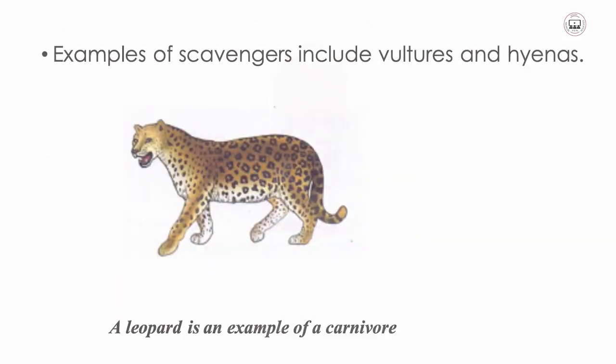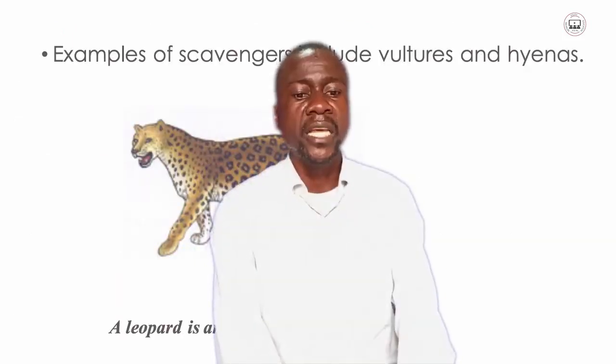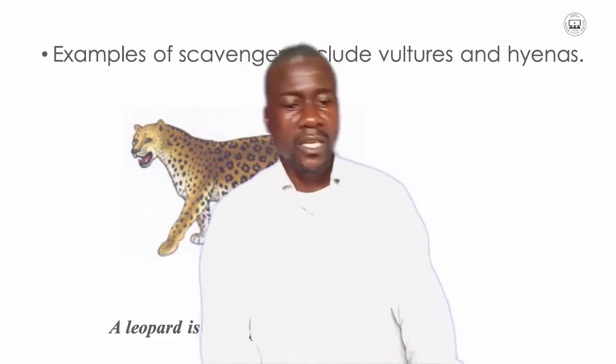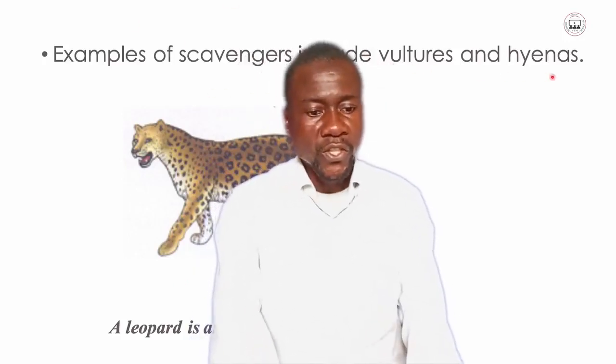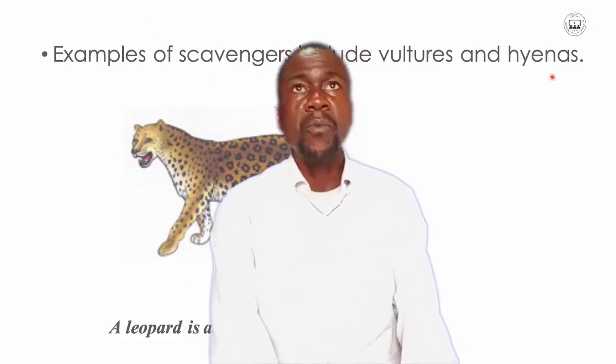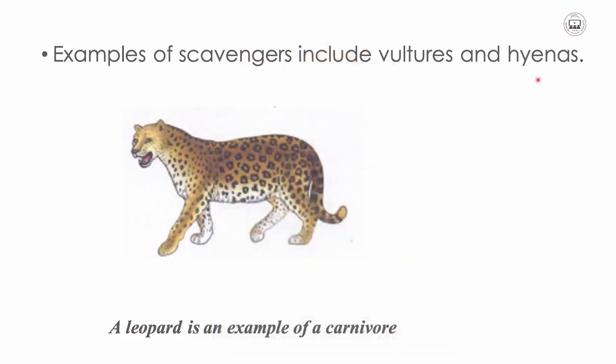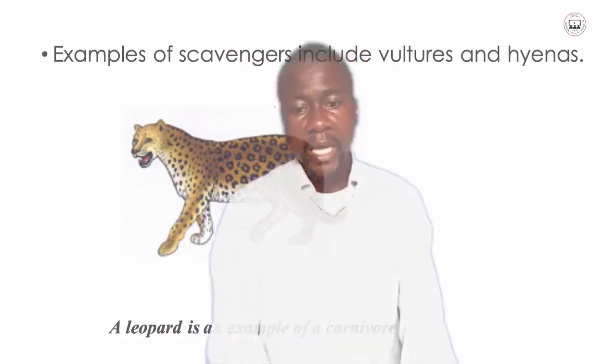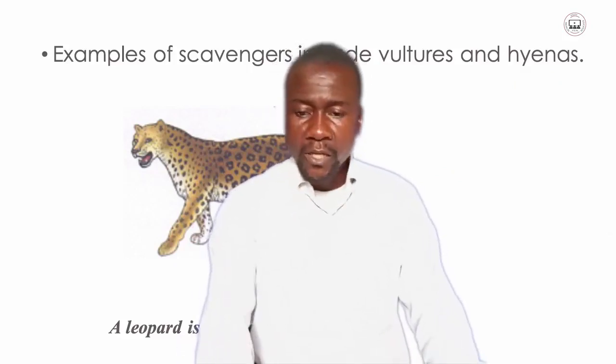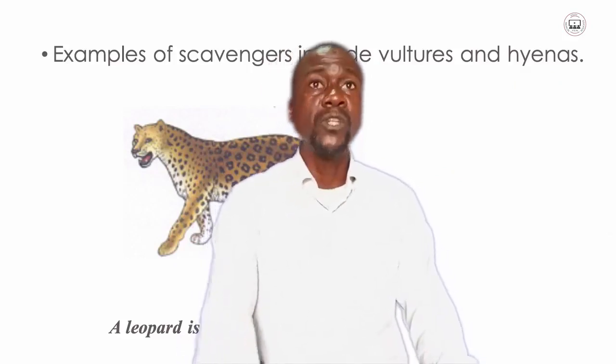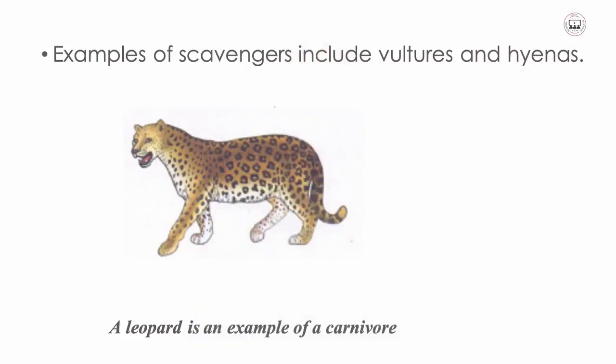Here I have examples of scavengers. Examples of scavengers might include the vultures and the hyenas. Of course, this is a leopard, and this is coming here as an example of a carnivore.